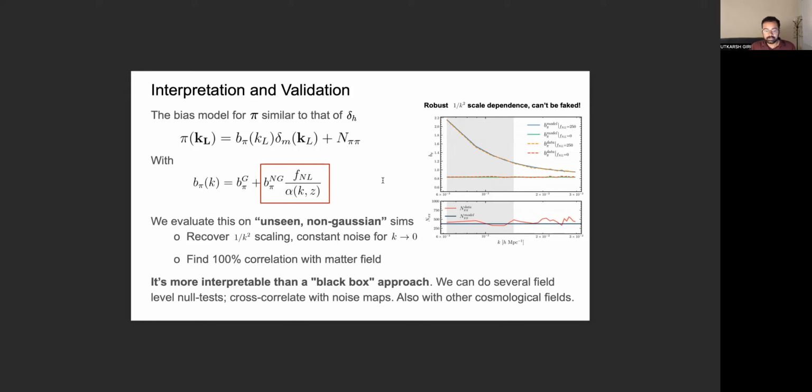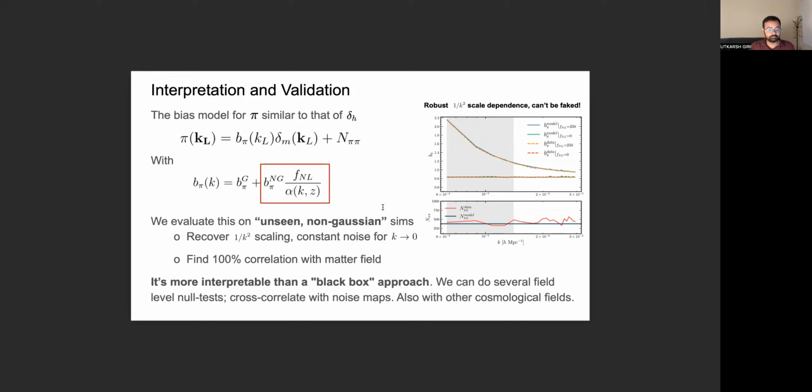I should just mention that in our entire training process, the neural network did not see any simulation which had a non-zero FNL. We trained only on Gaussian initial condition based simulations. And even after training on those simulations, we are able to recover this 1 by k square scaling when this neural network is applied to a non-Gaussian simulation. The reason is that the neural network has done pretty well to estimate sigma 8 local. This dependence comes from there.